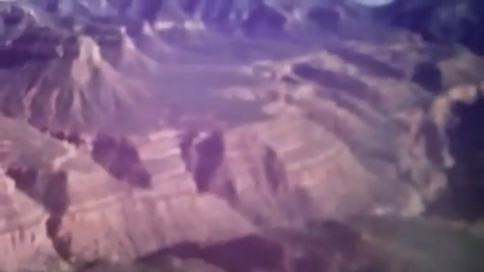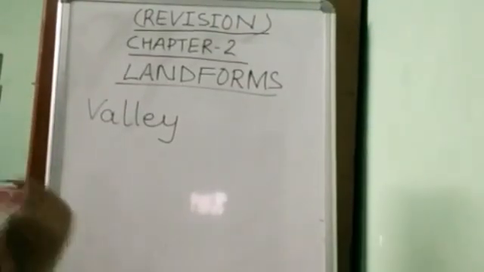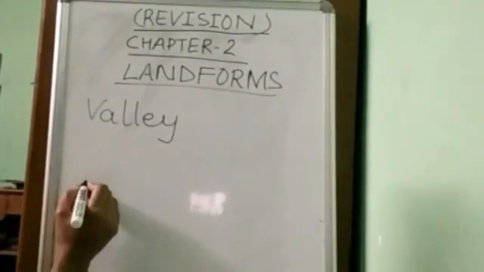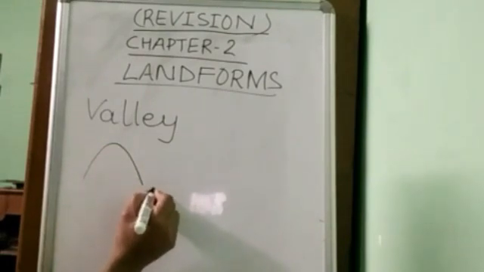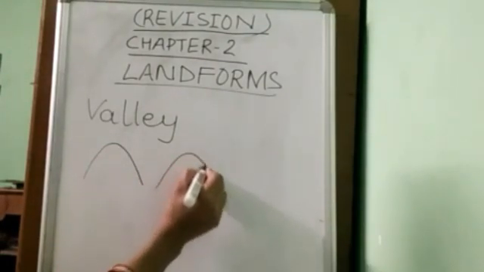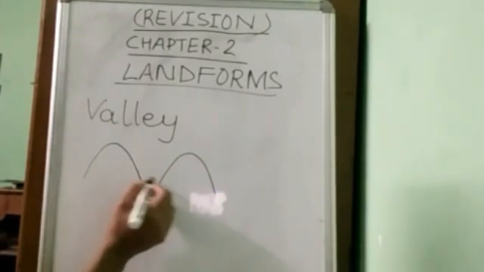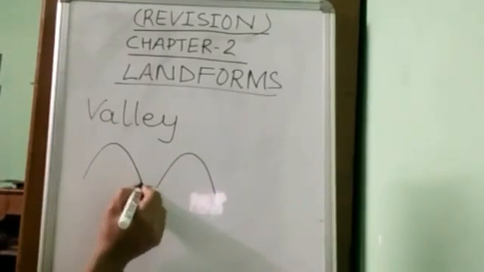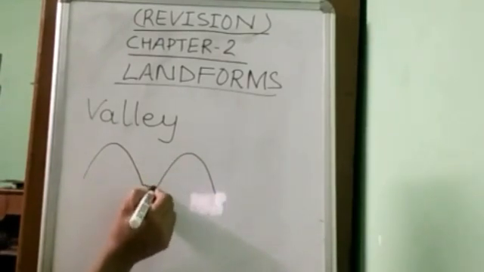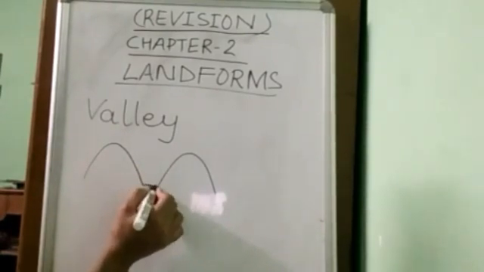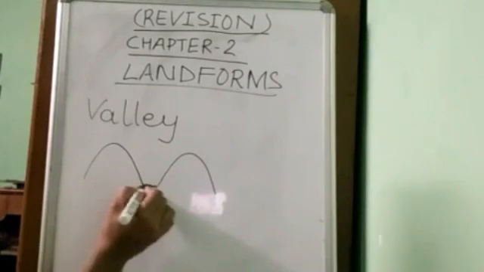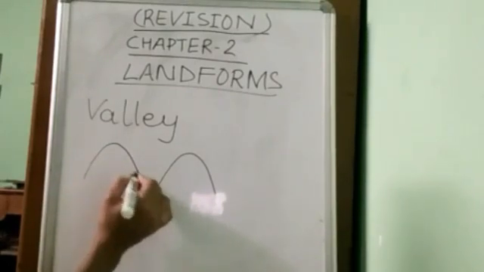And this is a plateau. Now valley. A valley is a low area between hills. This area is called a valley.